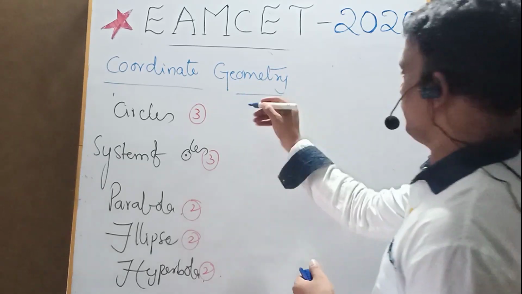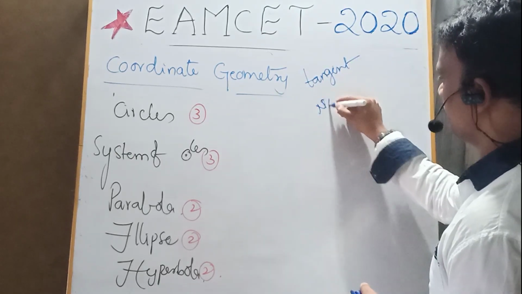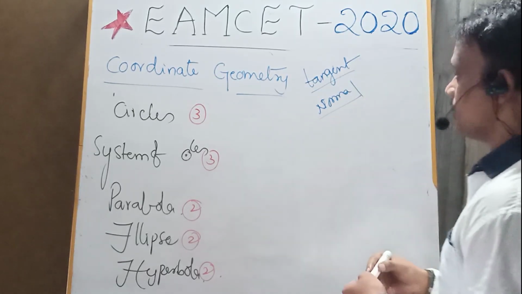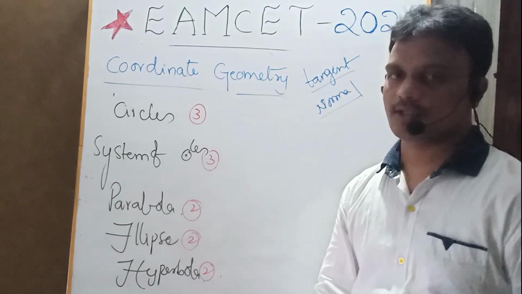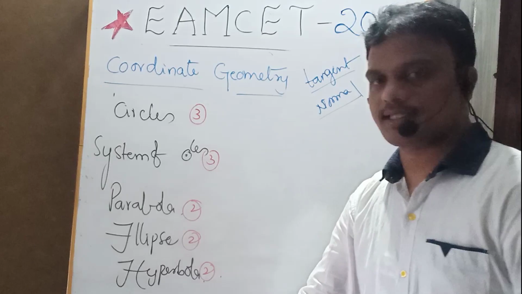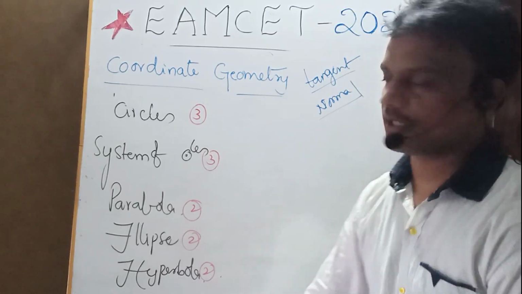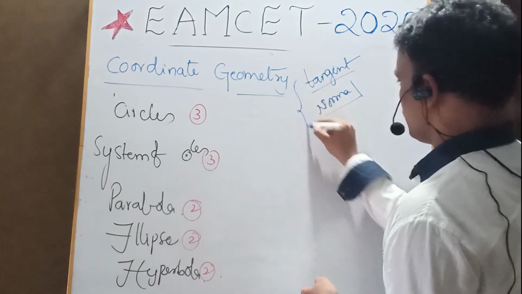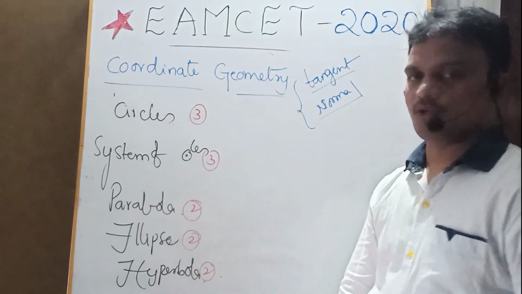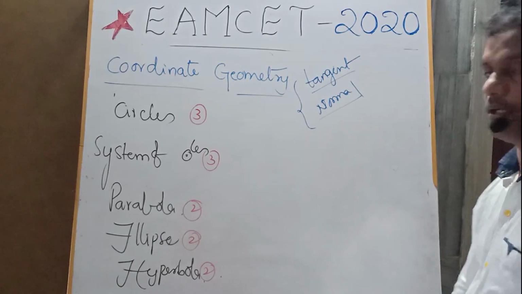And particularly tangent, normal. What are the conditions? What is the condition when the line equation is given, for it to be a tangent to a circle, or a normal to the circle? And if the circle touches the x-axis, touches the y-axis, cuts the x-axis, cuts the y-axis, what are the conditions for that? So please focus on tangent, normal, and the circle which touches the coordinate axes. Please focus on the tangent, normal concept.